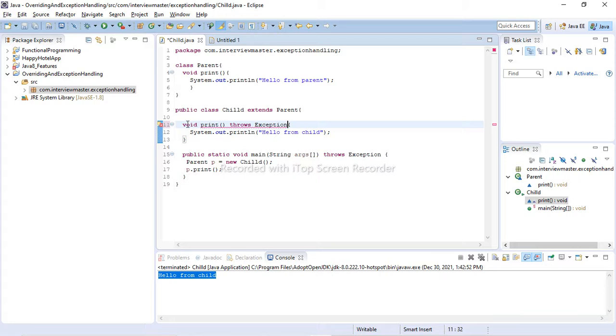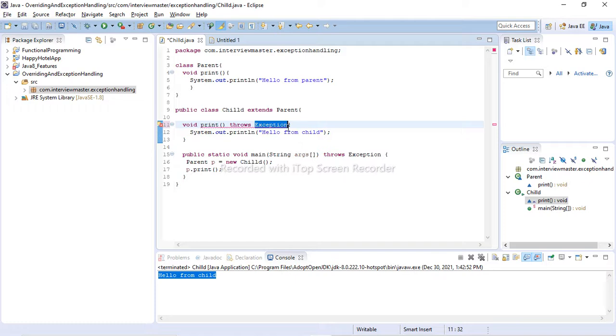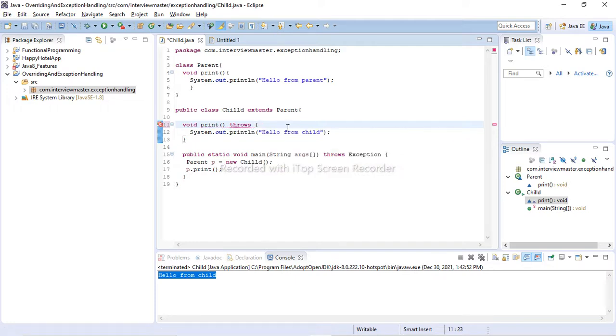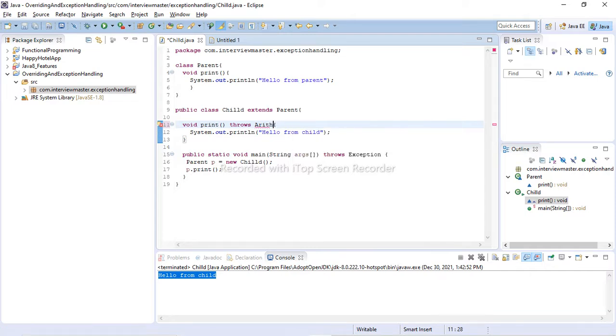As we discussed, we cannot throw a checked exception, and Exception is a checked exception. The second rule says we cannot throw a checked exception, but we can throw an unchecked exception. By unchecked we mean the runtime exception. For example, we will take the ArithmeticException here.